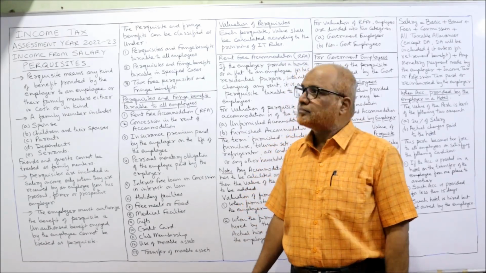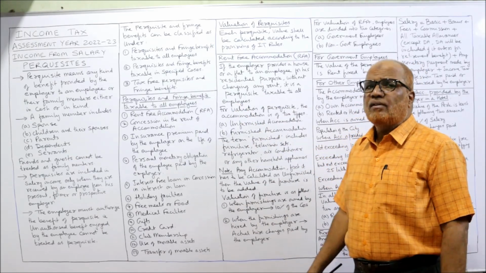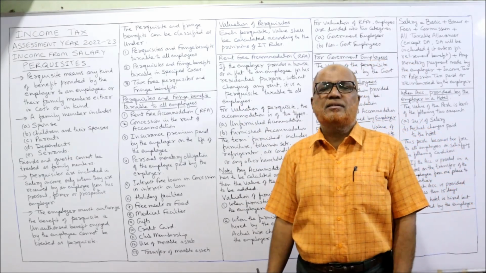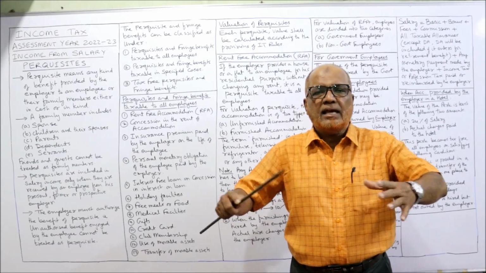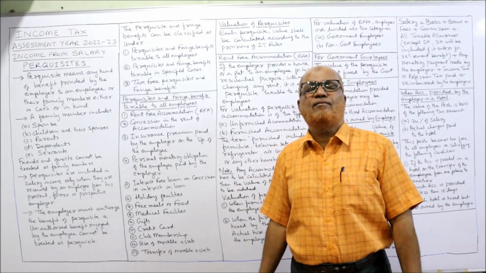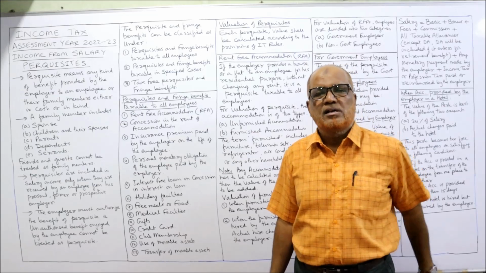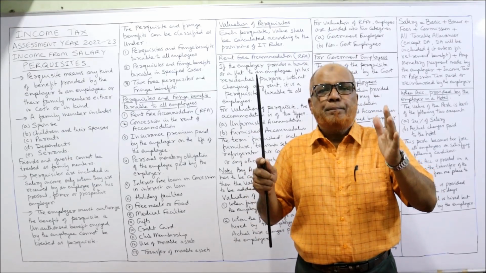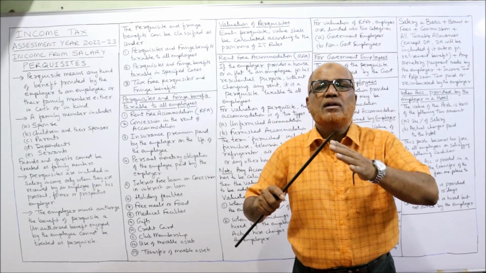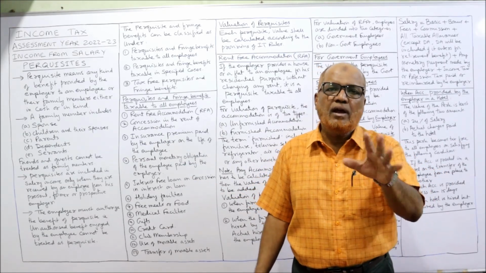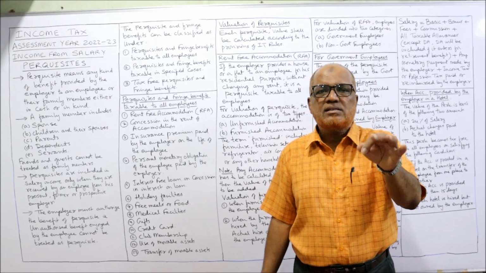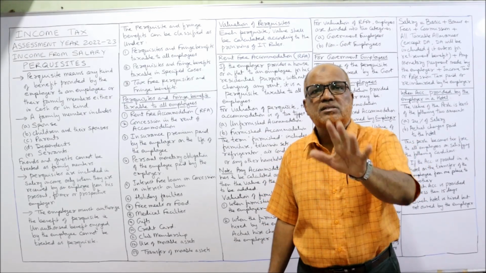It is not taxed. Next one, the perquisite and fringe benefits can be classified under 3 heads. So for our understanding, we can classify the perquisites and fringe benefits into 3 categories. The first category, the perquisite and fringe benefits which are taxable for all employees. Every employee, whoever gets the benefit perquisite, it is taxable.